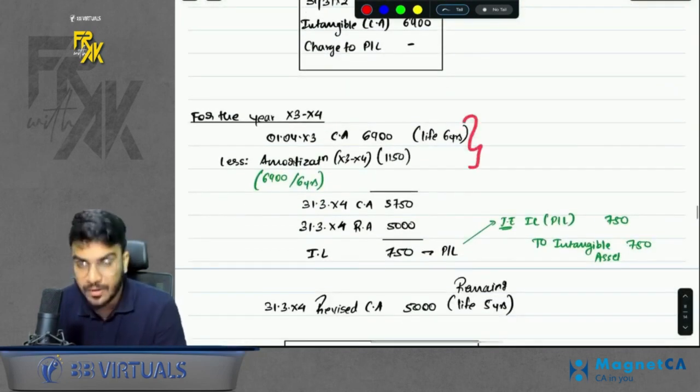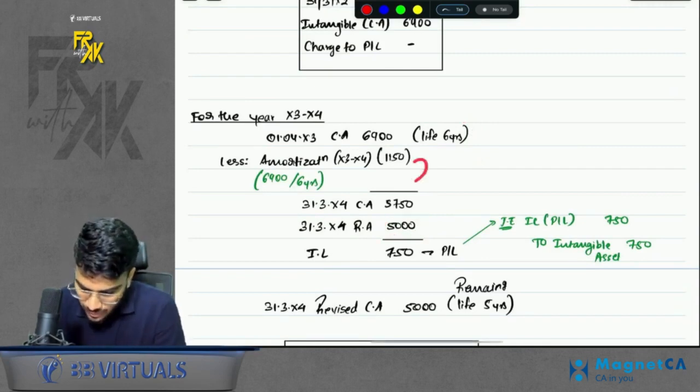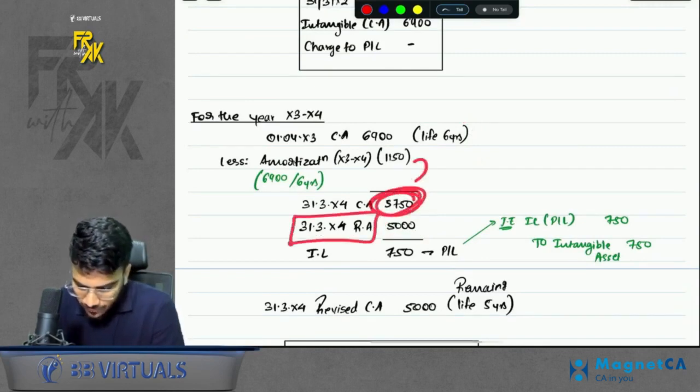So next year we will amortize for 1 year. And then on this date, recoverable amount was also given. So we will amortize for 1 year. We find the carrying amount. On this date, recoverable amount was given.